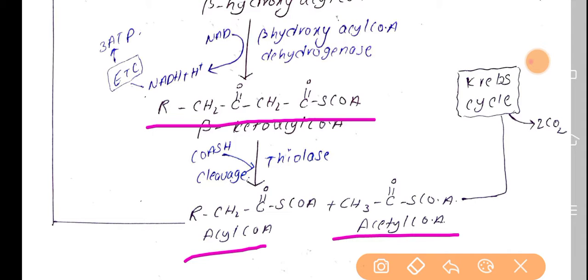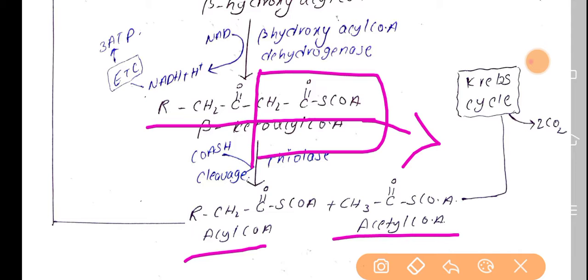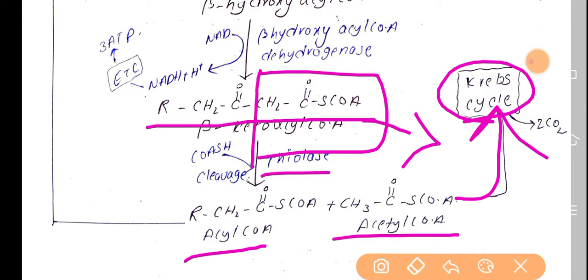This fragment will be separated as CH3 C double bond O S CoA, acetyl CoA, and the remaining fragment is acyl CoA shortened by two carbons. The enzyme thiolase helps for this cleavage step. This acetyl CoA will enter the Krebs cycle. So this is about beta oxidation of fatty acids.